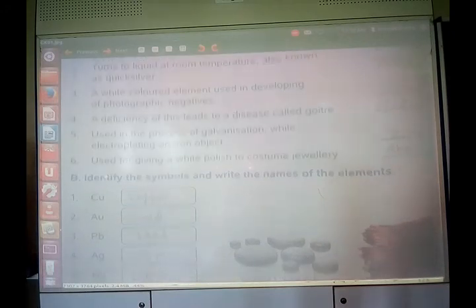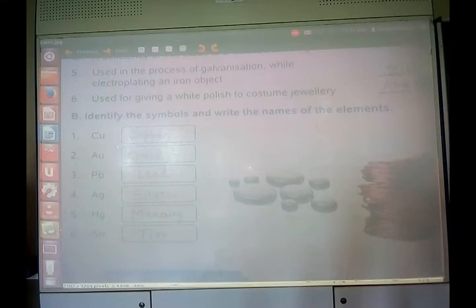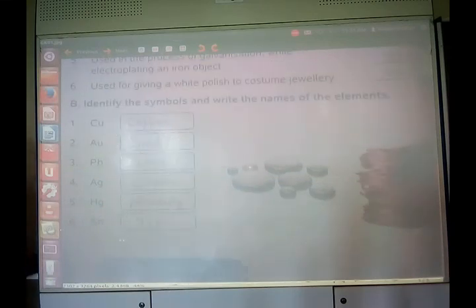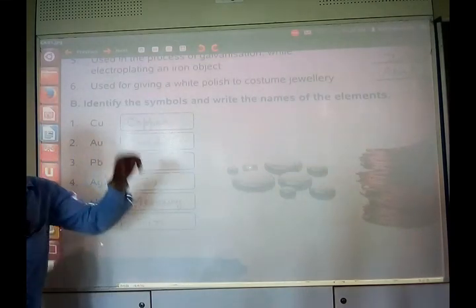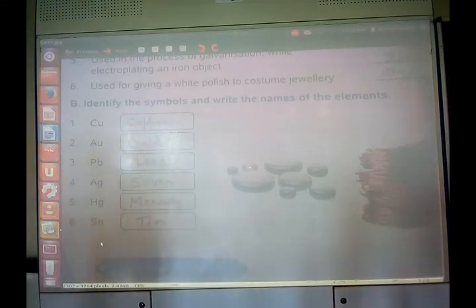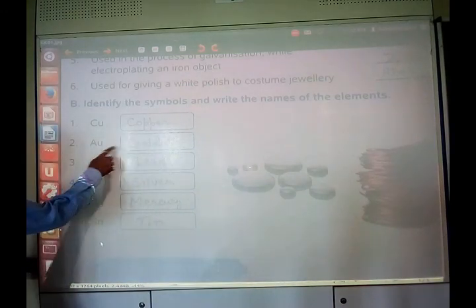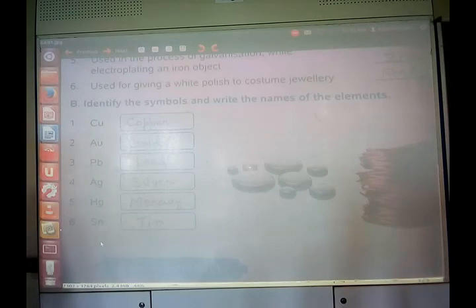Now you have to identify these elements with the help of symbols. So Cu stands for copper. Cuprum is the Latin name, and that's why the symbol Cu is given for it. Au stands for gold, aurum.